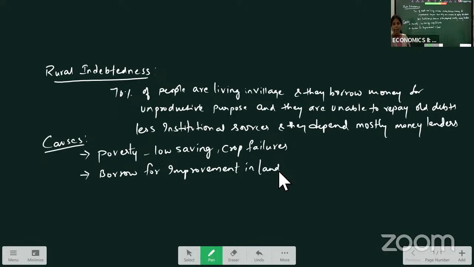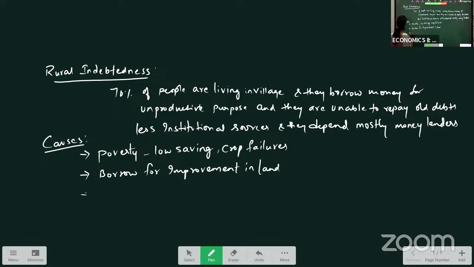Land is degraded because of overutilization of pesticides and chemical fertilizers. To get more production, they should make certain improvements in the land, and soil fertility should be improved. For all these improvements they are borrowing money, not for investment purposes, just for improvement. So that is increasing the debt burden on the farmers.